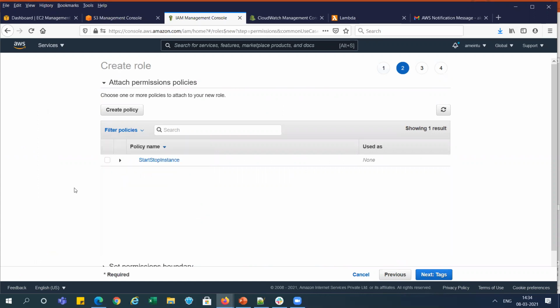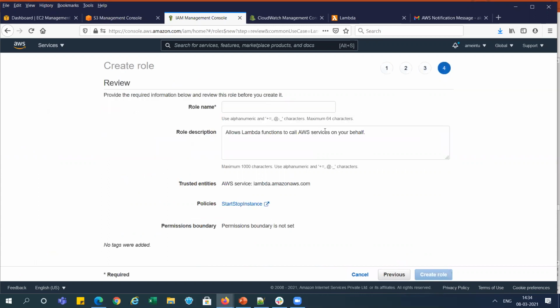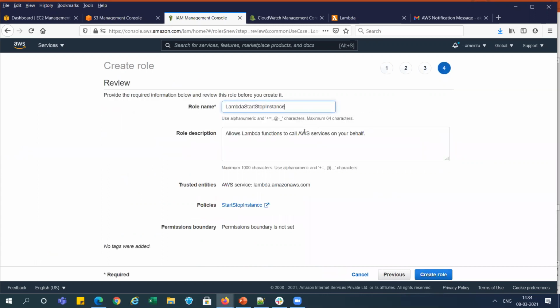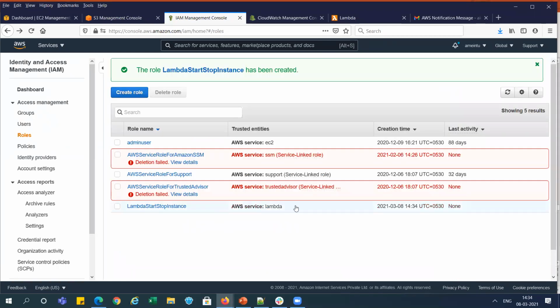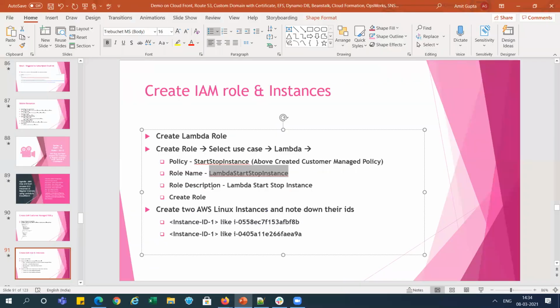You can see we have the one just created, right? So I'm selecting this policy and giving the name of this role, Lambda start instance, right? It is the custom policy which was created. So create role. This role is created for that Lambda, right?